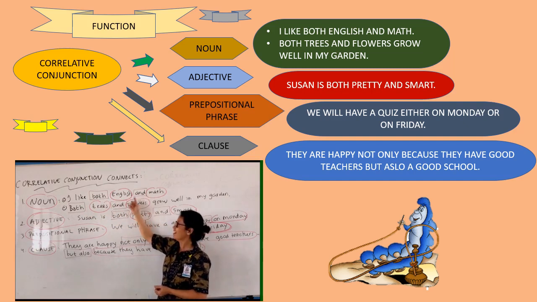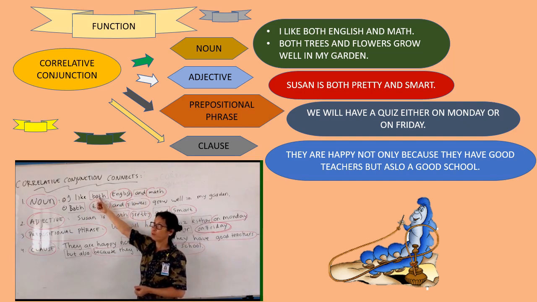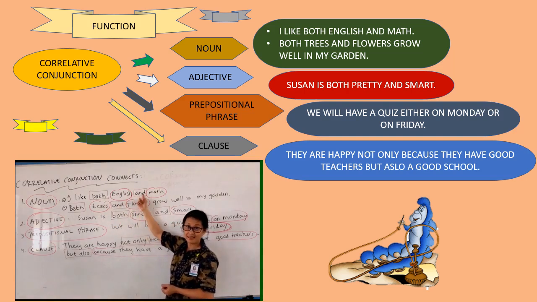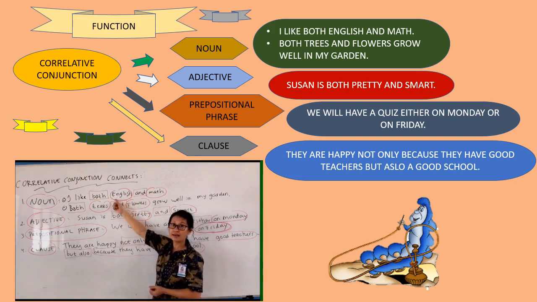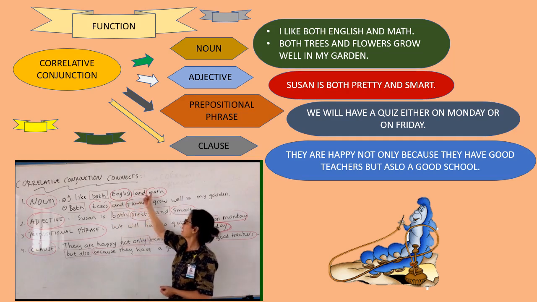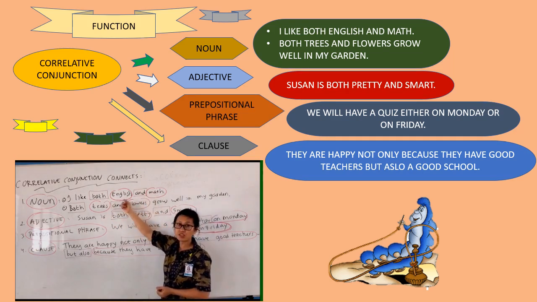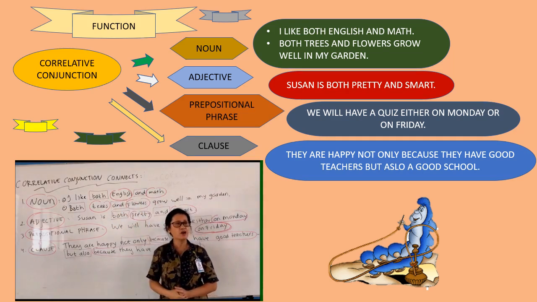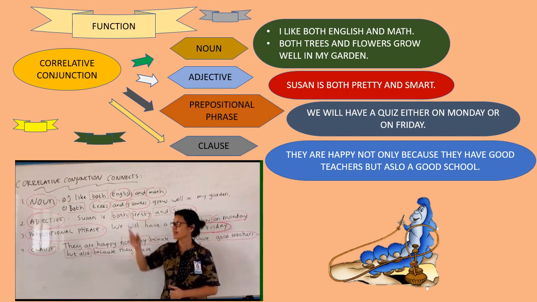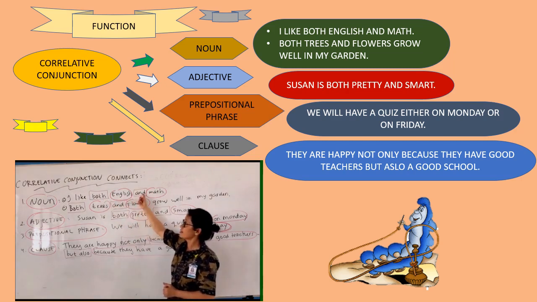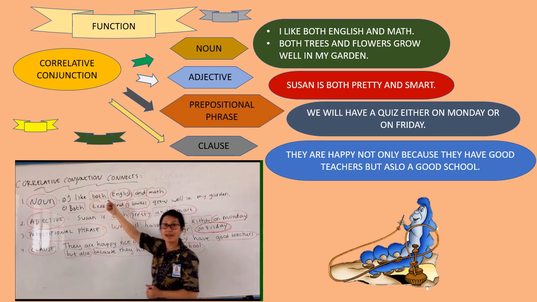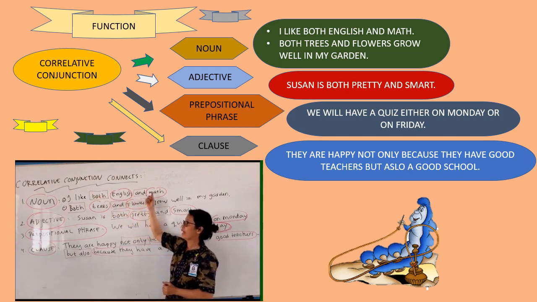Remember? Yeah, so look at the conjunction here, both dan and. Here menghubungkan noun, English and math. English and math adalah noun, kata benda. See? Both and sebagai correlative conjunction connects, menghubungkan noun and noun.